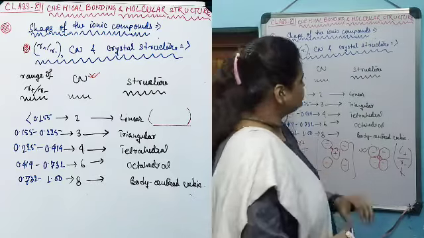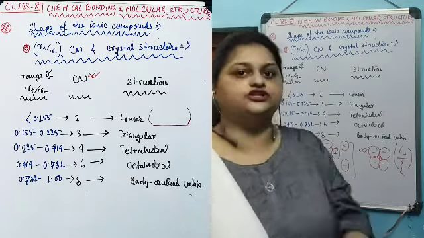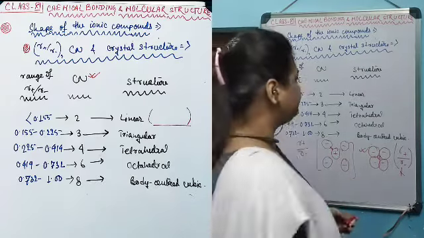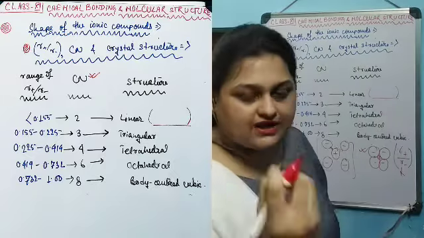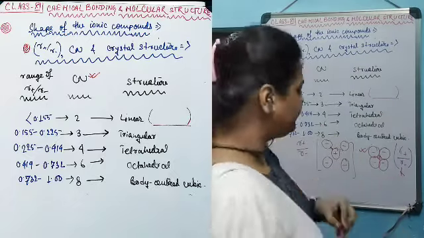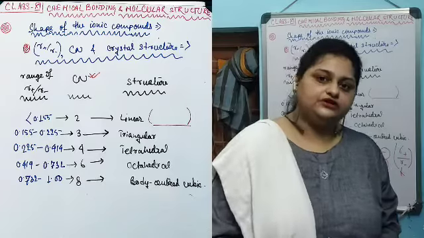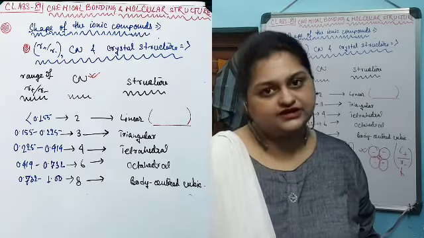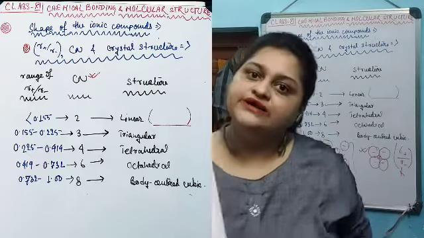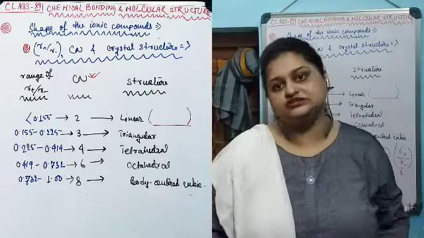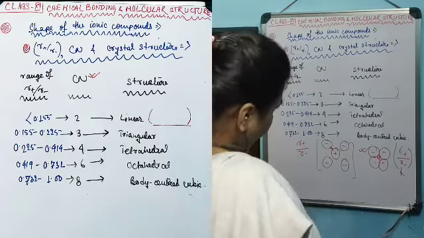Scientists have observed that there are certain values or ranges of radius ratio which permit a certain type of structure from the crystal lattice. That is, the scientists have concluded that there are certain ranges of radius ratio value that will support a certain type of structure formation for the crystal lattice that I have constructed in this chart.